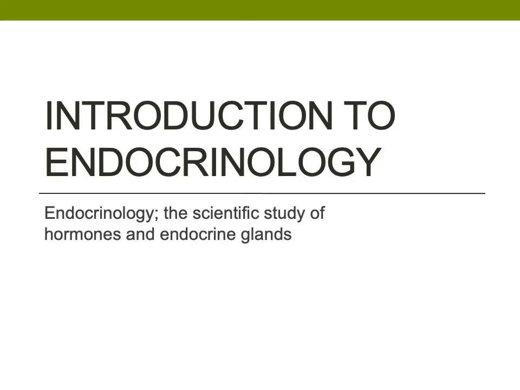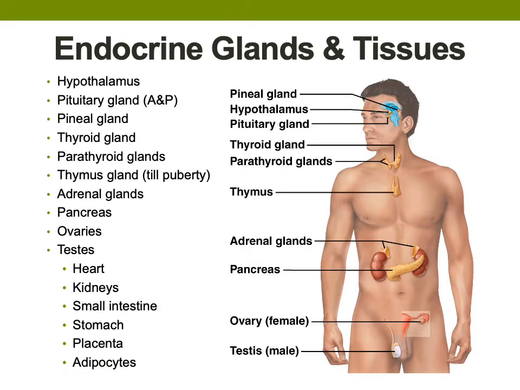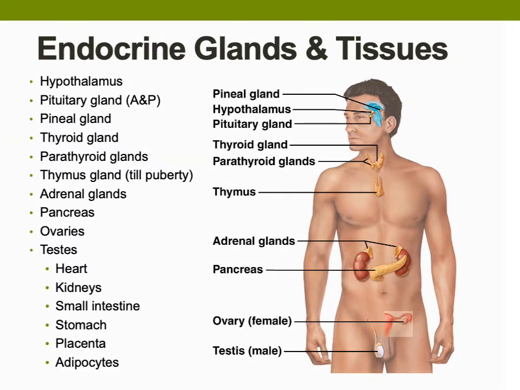Introduction to Endocrinology, the scientific study of hormones and endocrine glands. The endocrine system is structurally made up of small glands scattered throughout the body, such as the hypothalamus, pituitary, pineal gland, thyroid, parathyroid, adrenal glands, the pancreas, ovaries, and testes. There are also major organs that can act as endocrine glands when necessary, such as the heart, kidneys, and small intestines and stomach. Then there are tissues that have endocrine-like functions, such as the placenta and adipose.